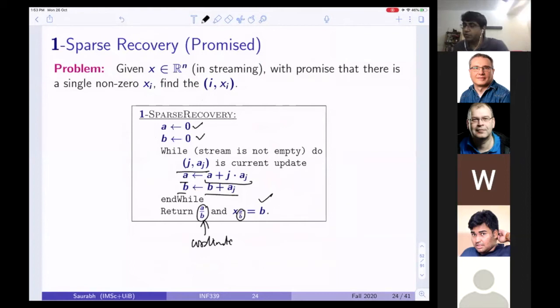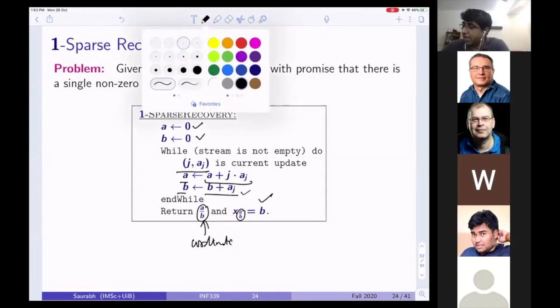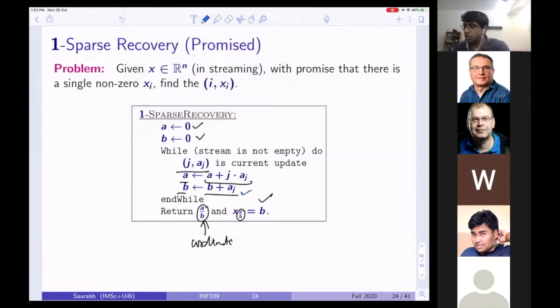how do we recover the coordinate? That was okay for the number, but I also wanted to get a coordinate in this promise version. Then we saw that we need to keep two numbers, a and b, where b is the sum of what I have seen, but for a, I not only store the sum, but I store the coordinate multiplied into the value. At the end I was returning a over b, and x at a over b. So a over b tells me the coordinate, and x at a over b tells me the value.